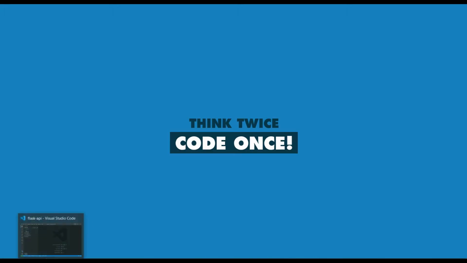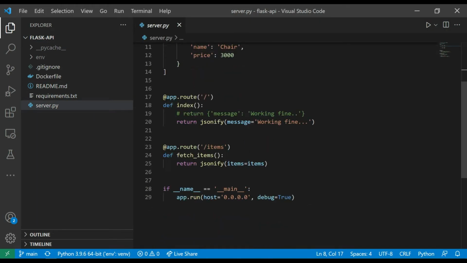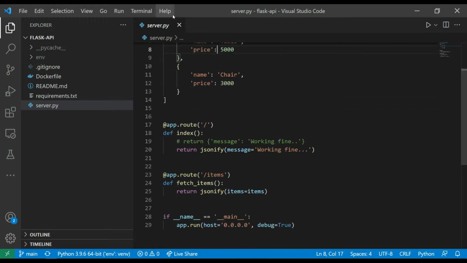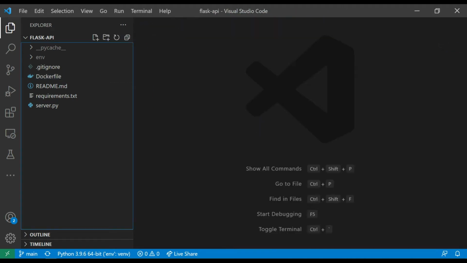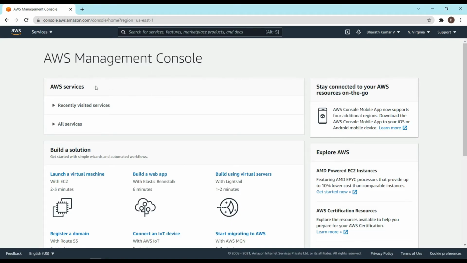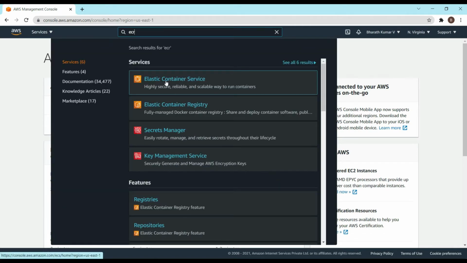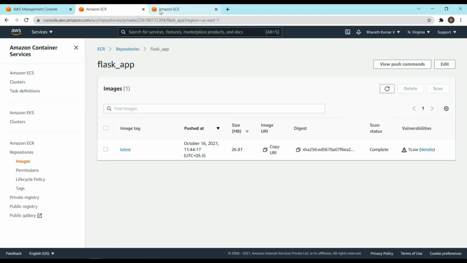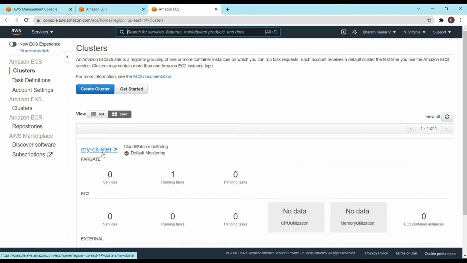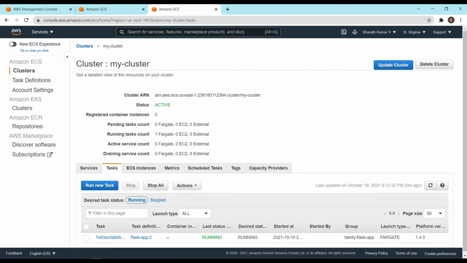So let me open up VS Code here. So this is the file that we have created earlier for creating a simple Flask API, and Docker file for creating an image and building it and pushing it to ECR. Let me open up the browser here. I've logged into the AWS Management Console. Let's open ECR and ECS. So this was the repository with an image pushed here, and in the ECS console we had created a cluster under which we were running a task. So this is what we have done till now.